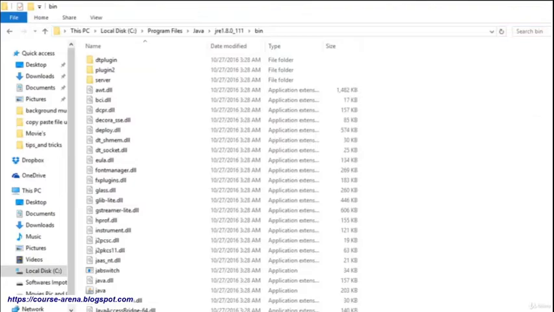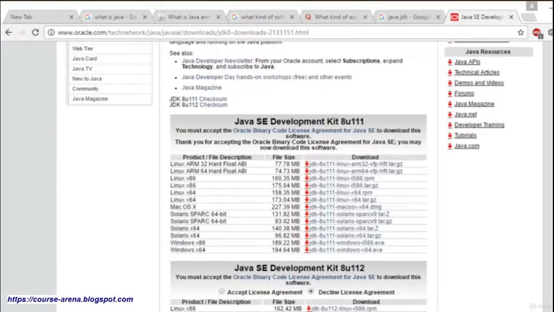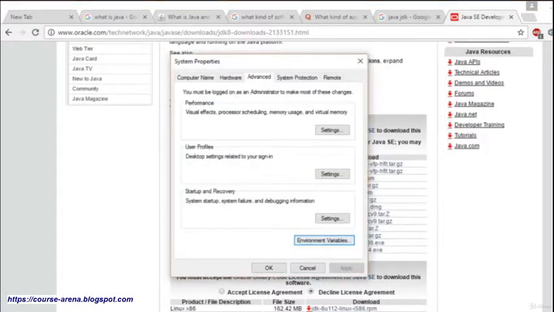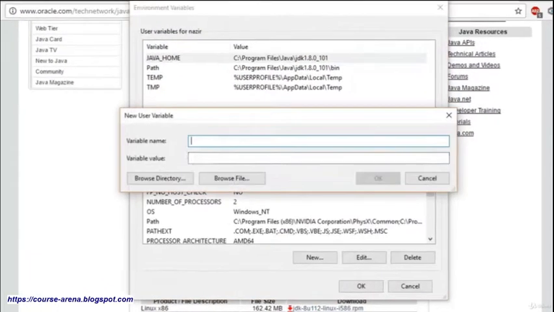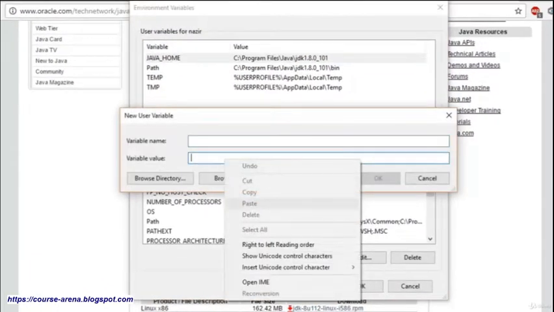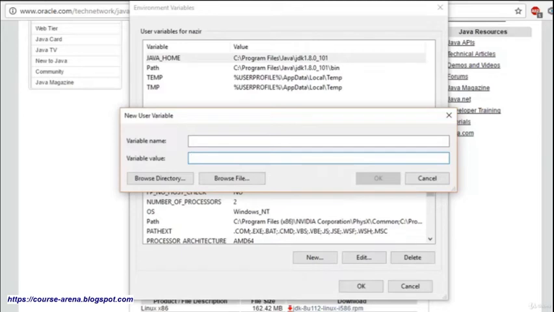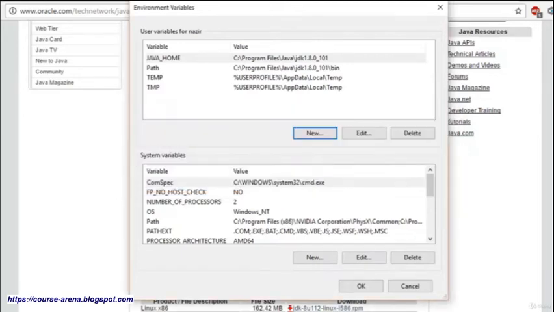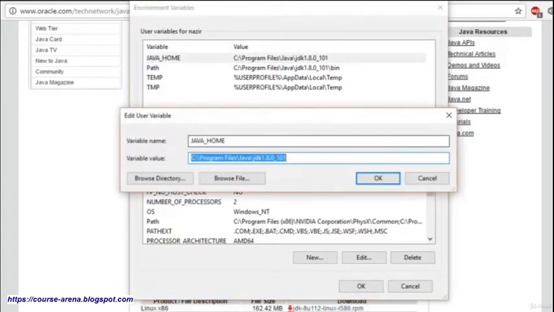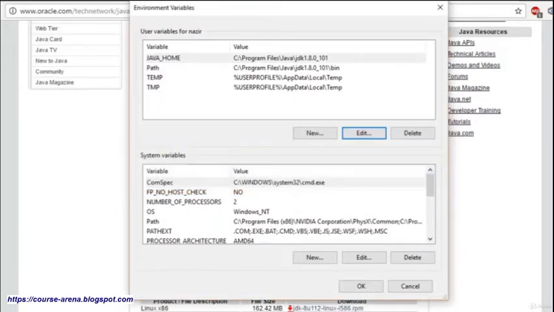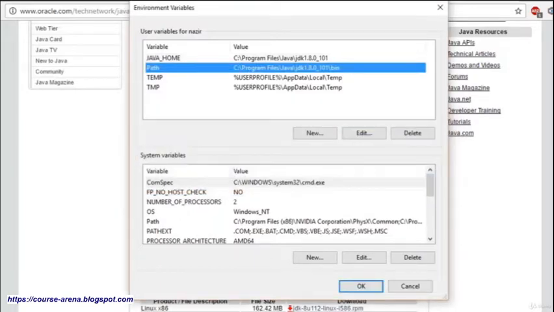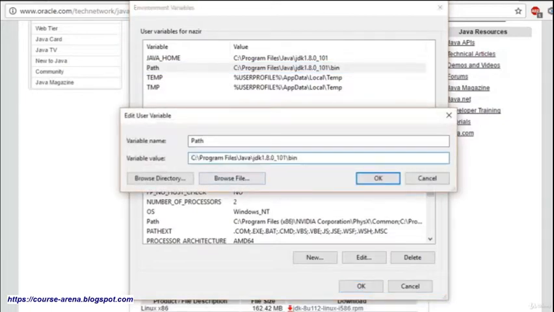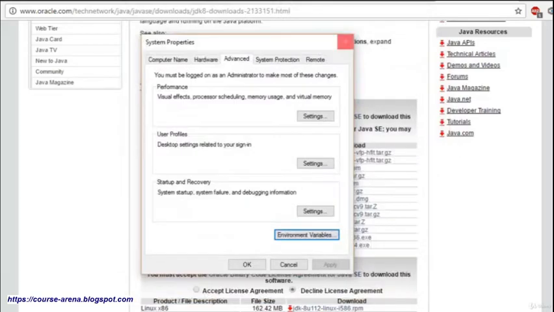After it has been copied, as I showed you inside this environment variables window, here you have to go ahead and paste the link which we have copied. So this is the file which I have added, and this is the link I gave it, and this is the Java home. Here is the path I have given for bin, as you can see over here, and it will be created.